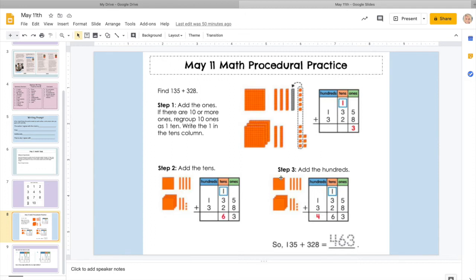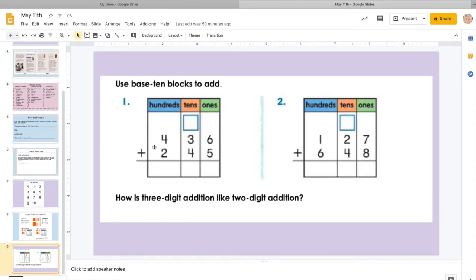And then the third step, we're going to add the hundreds. Now we're coming over to the hundreds column where we have a 1 and a 3. 1 plus 3 is 4. So if we read our answer, it's 463. We went through the 3 steps. So 135 plus 328 is 463.